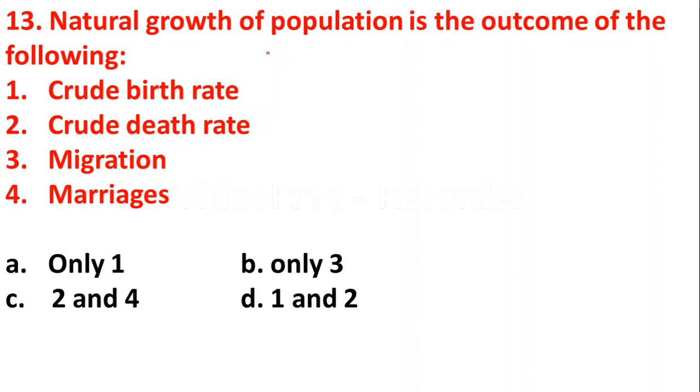Question number 13. Natural growth of population is the outcome of the following: 1. crude birth rate, 2. crude death rate, 3. migration, 4. marriages. So here 4 options are given. Here the right answer is option D. Both 1 and 2 are correct here. Natural growth of population is the outcome of the crude birth rate and crude death rate.